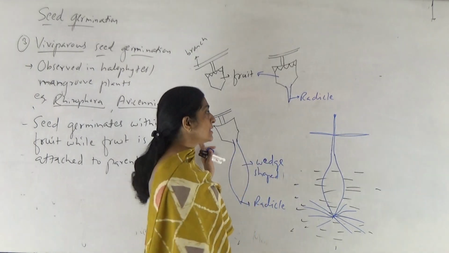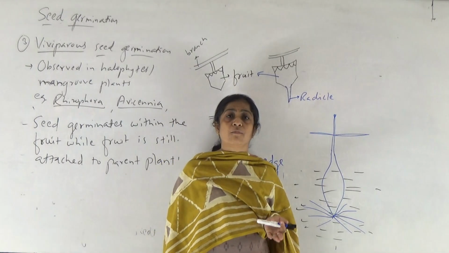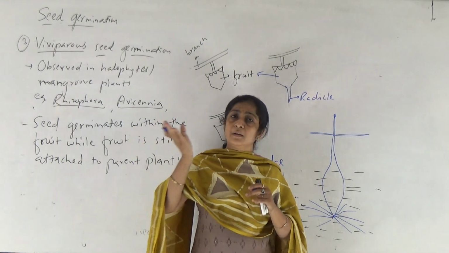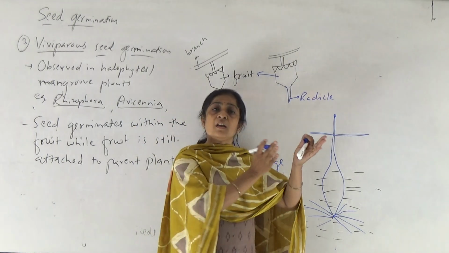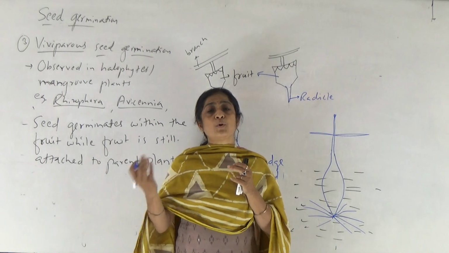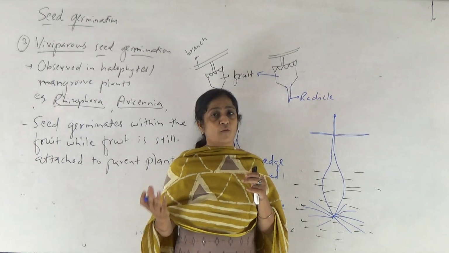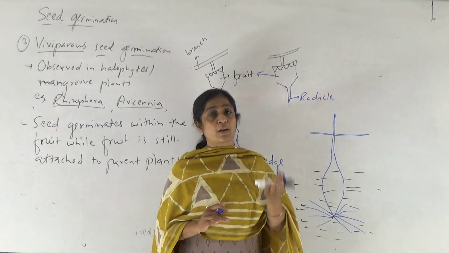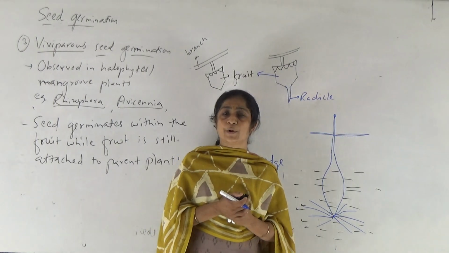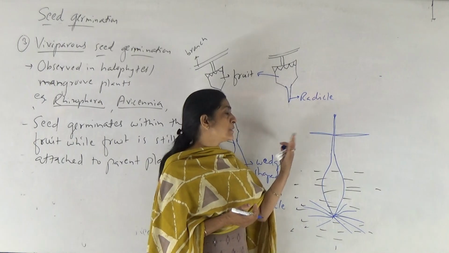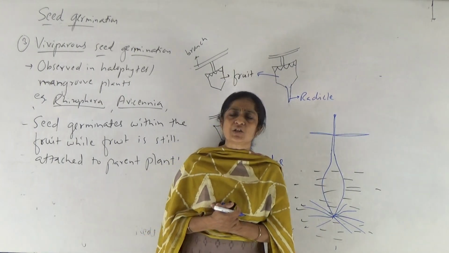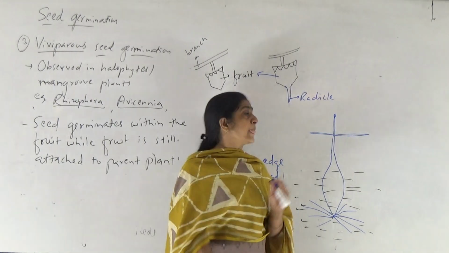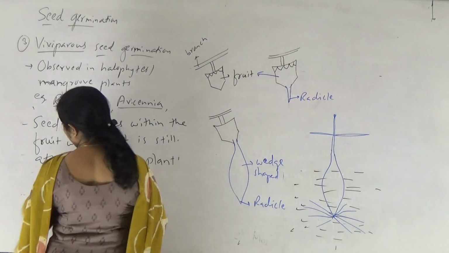Okay, so these are three different types of seed germination: hypogeal seed germination, epigeal seed germination, viviparous seed germination. Hypogeal seed germination is observed in most monocot seeds. Epigeal seed germination is observed in most dicot seeds. Some exceptions are there, no doubt about it. And then this viviparous seed germination is especially observed in halophytes or mangrove plants. Okay, so these are the types of seed germination, right?